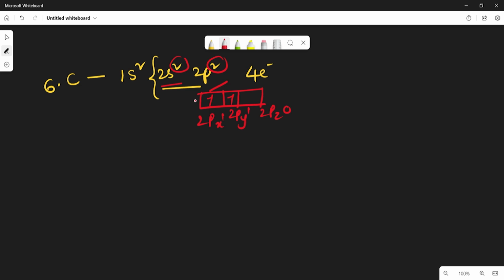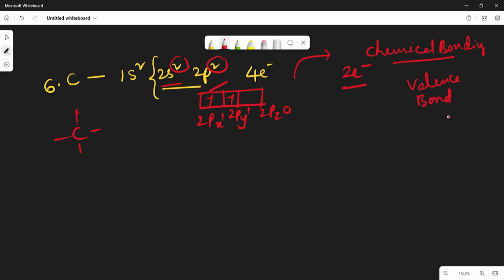So if you observe here, carbon has only 2 unpaired electrons in the outermost shell, but carbon can form 4 bonds at a time. How is it possible? See, in the chemical bonding topic, there is a famous theory that is called valency bond theory. Already it is discussed in the topic.